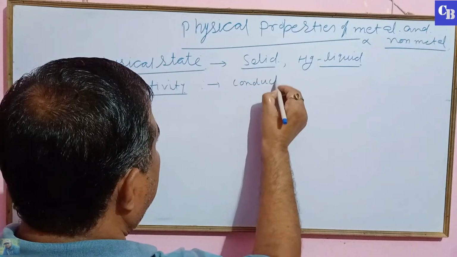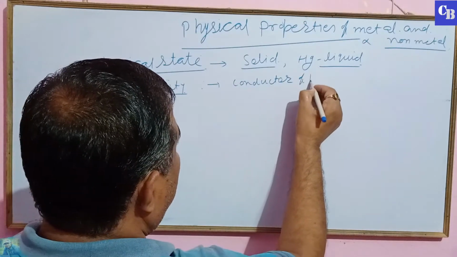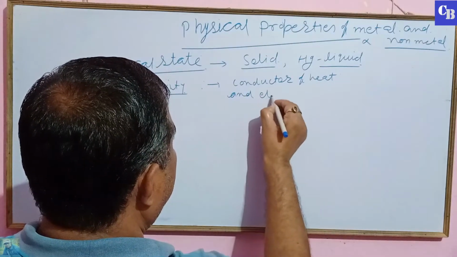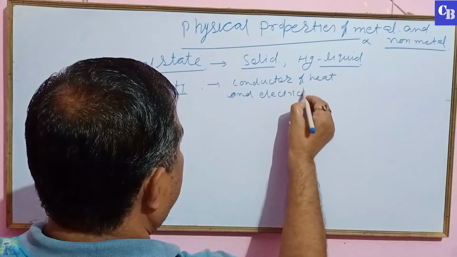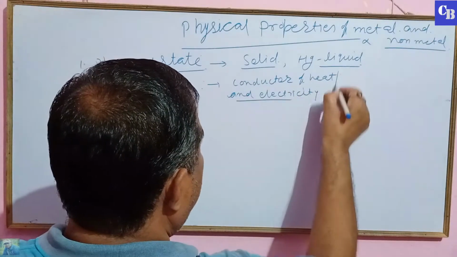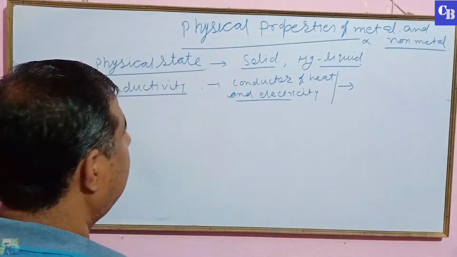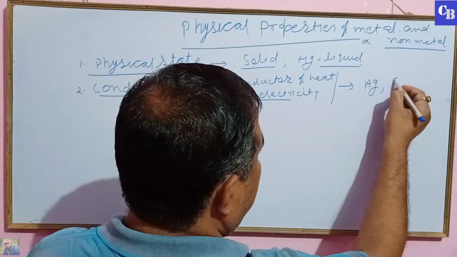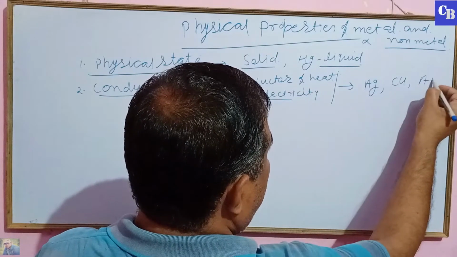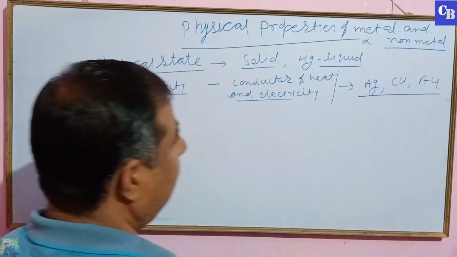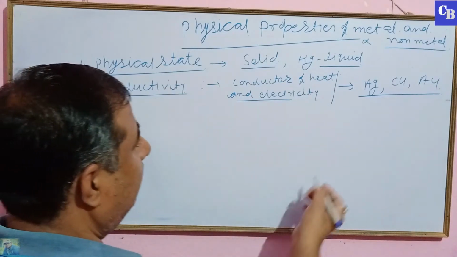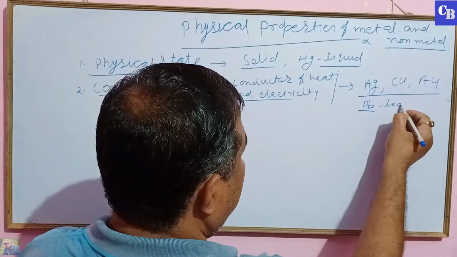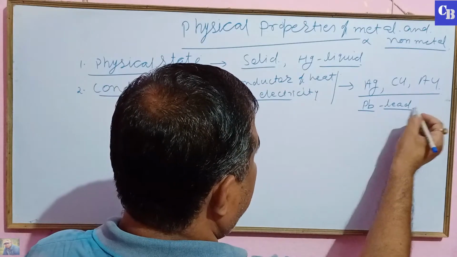The best conductor metal is silver, after that copper and then gold. And the poorest conductor metal is Pb, lead. These are the poorest conductors.